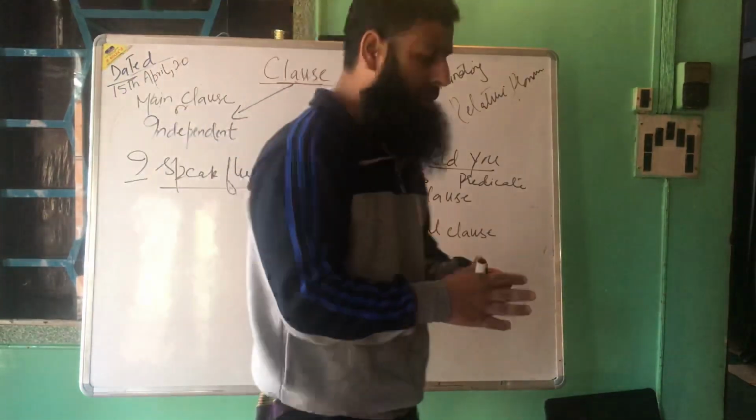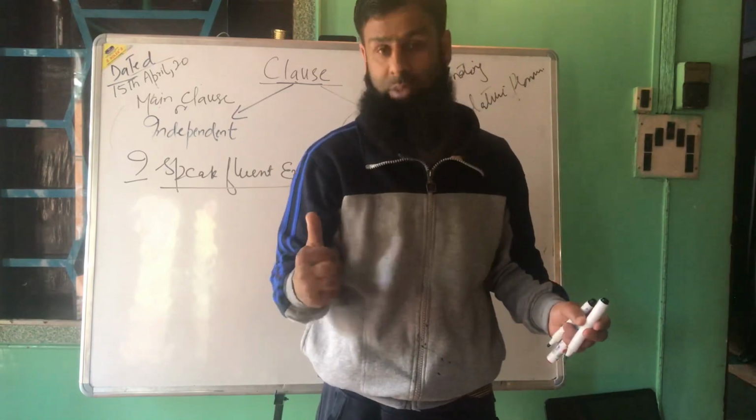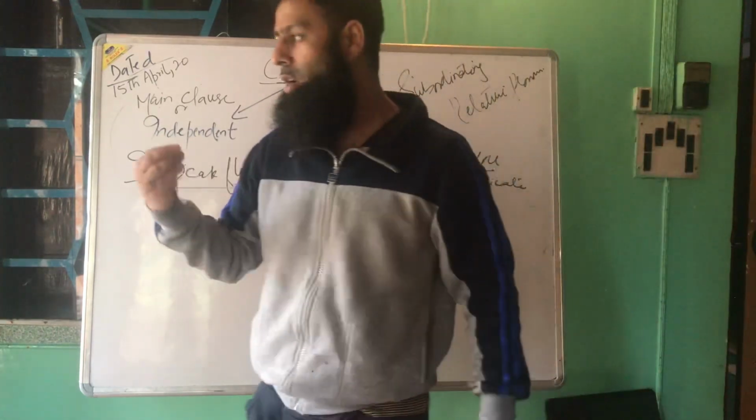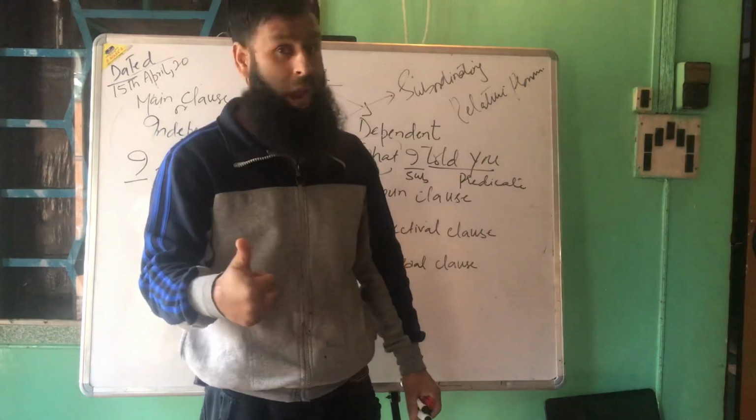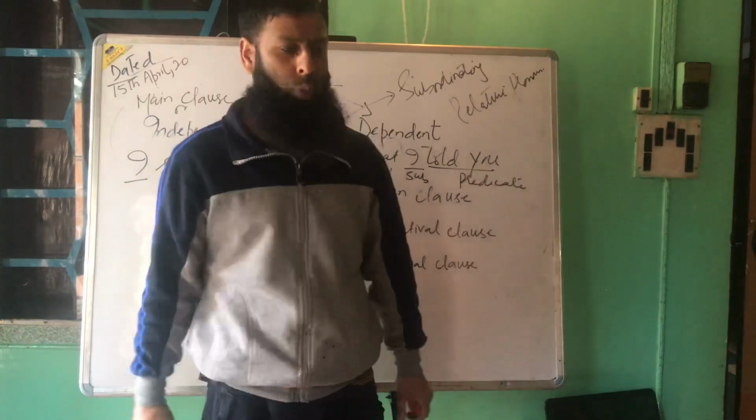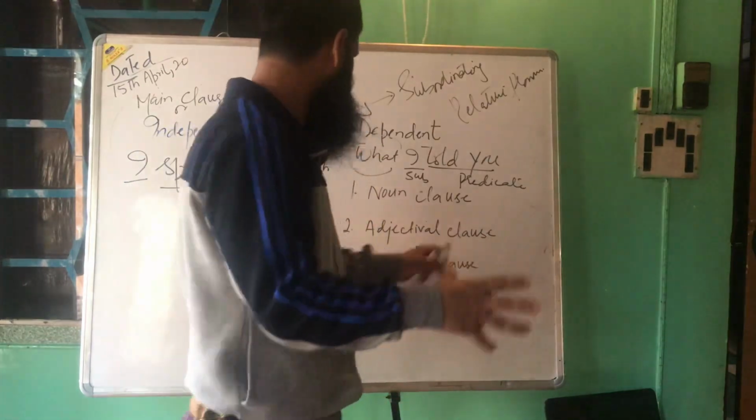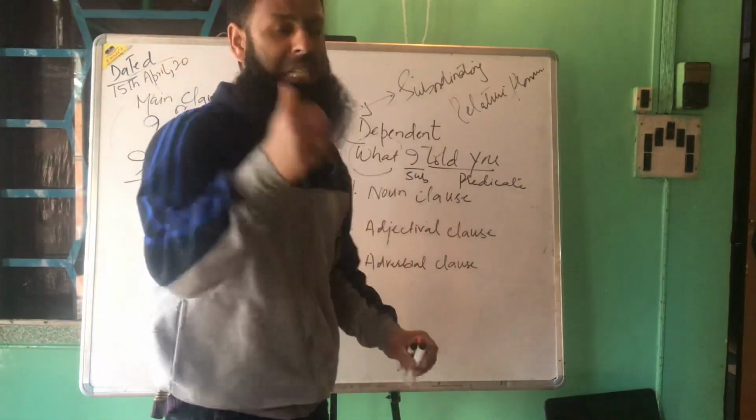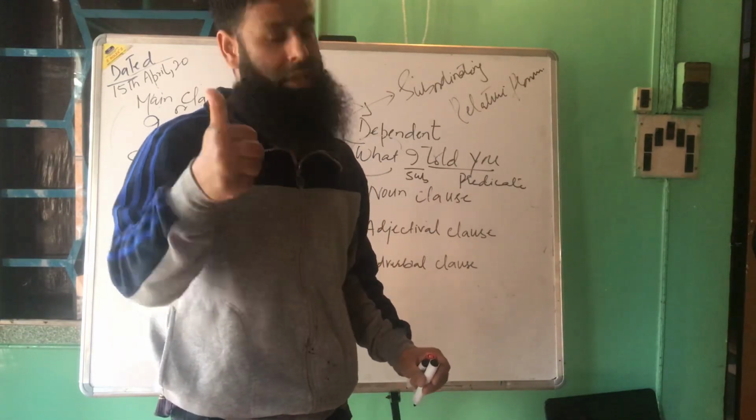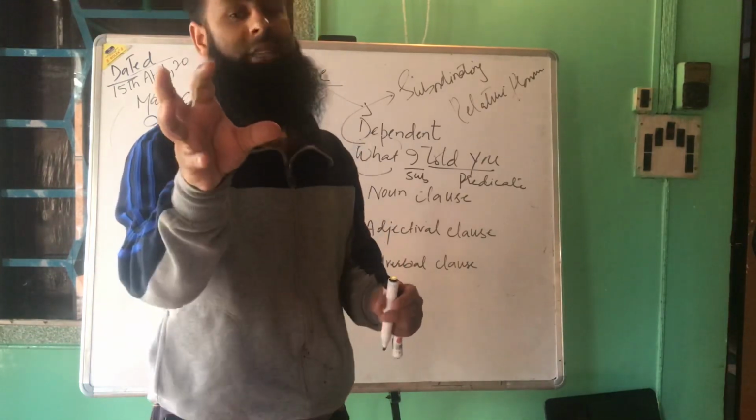For the principal clause there are no more types, but for the subordinate clause there are types. One type is the noun clause, the second type is the adjectival clause, and the third type is the adverbial clause. I will be explaining them briefly, not in detail. A noun clause is basically a type of subordinate clause having its own subject and predicate, starting with a subordinating conjunction. But it works as a noun.